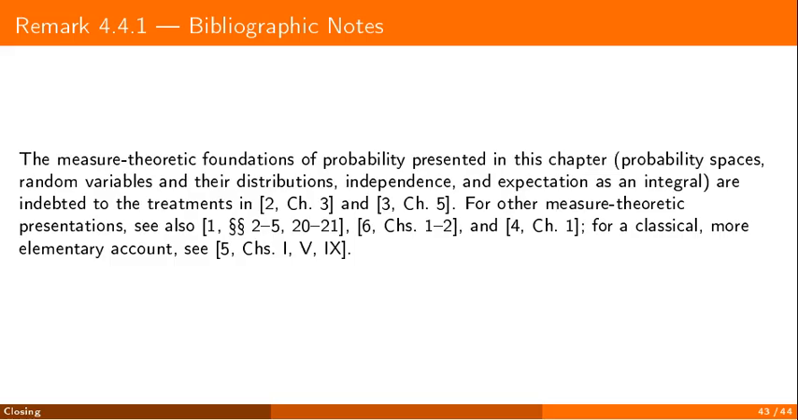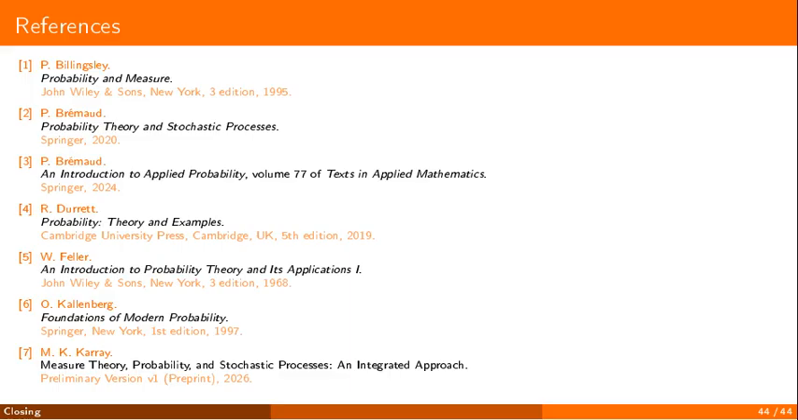A word on the sources. The foundations we have just gone through owe a great deal to Brimo's treatments, in 2 of his books. Other measure-theoretic presentations, together with a more elementary classic of probability, round out these references. The content of this lecture is taken from the book Measure Theory, Probability and Stochastic Processes, An Integrated Approach. The full bibliography is given in the book.